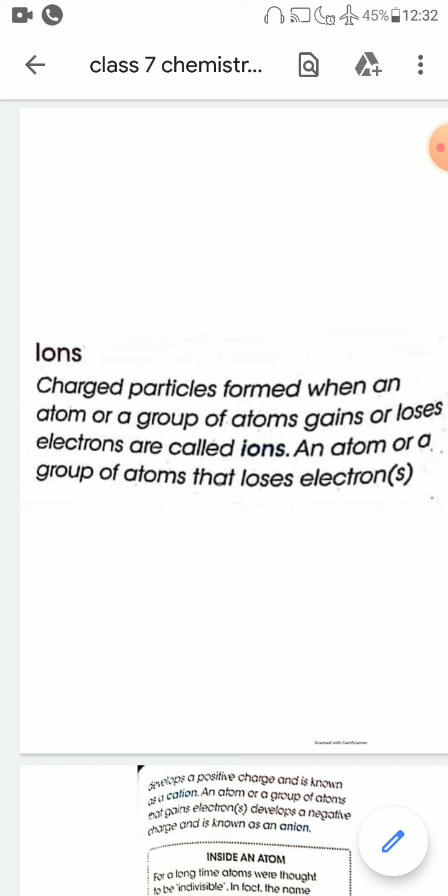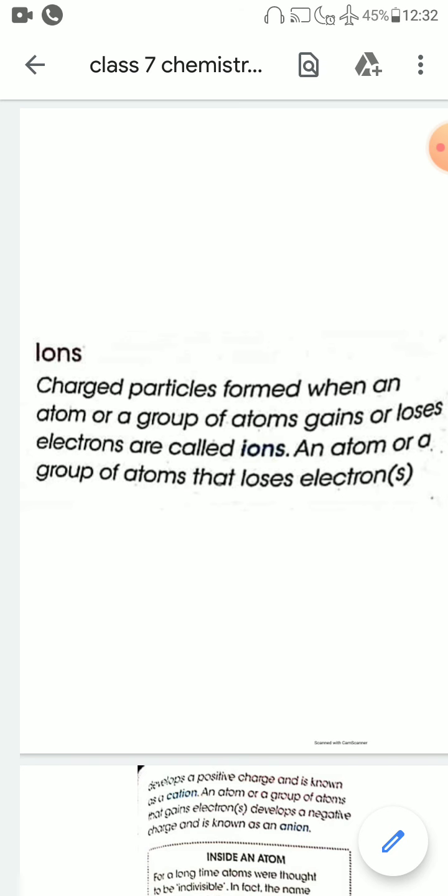Today I'll discuss ions and radicals and their symbols. So what are ions? Ions are positively or negatively charged particles. That is, ions are charged particles formed when atoms or groups of atoms gain or lose electrons.